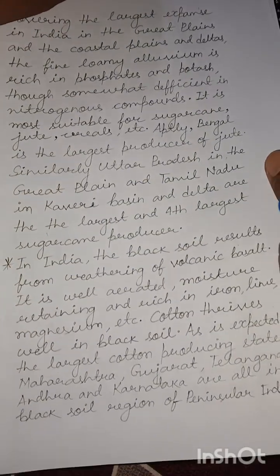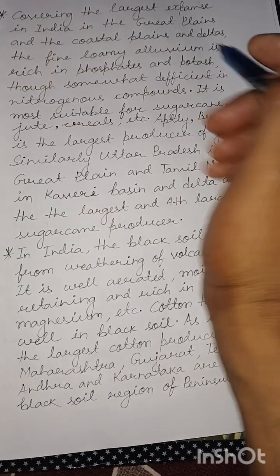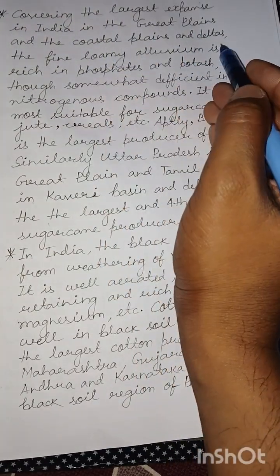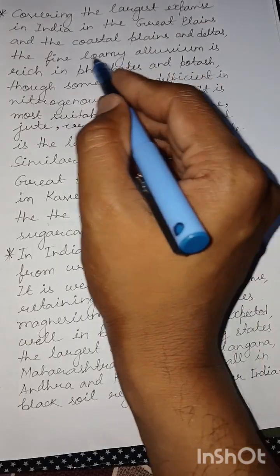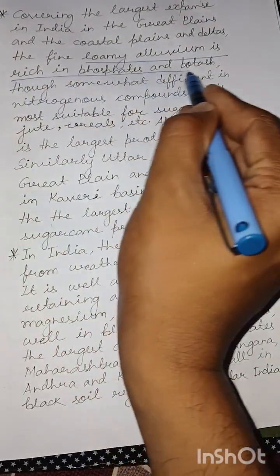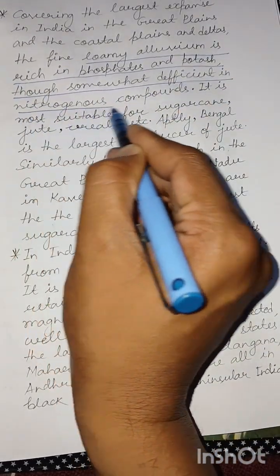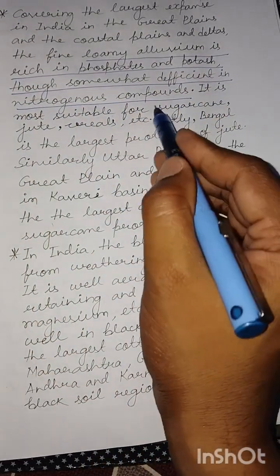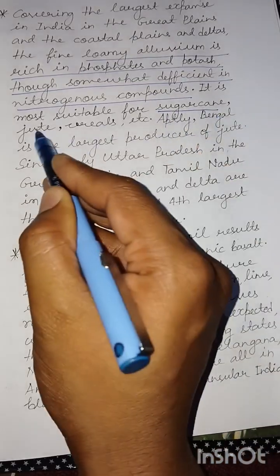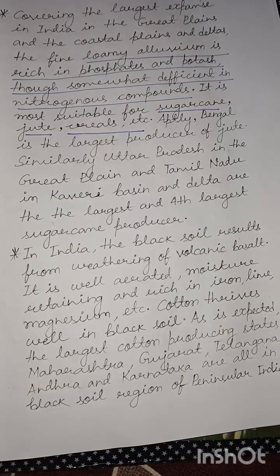Taking up these points in detail, starting with the alluvium loamy soils. These cover the largest expanse in India in the Great Plains and the coastal plains and deltas. The fine loamy alluvium is rich in phosphates and potash, even though it is somewhat deficient in nitrogenous compounds. It is most suitable for sugarcane, jute, cereals, mostly paddy, and in fact wheat, etc.